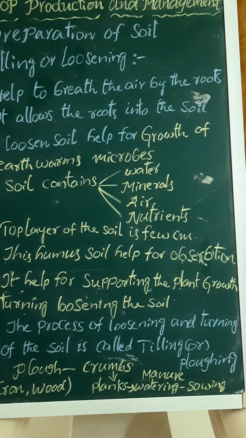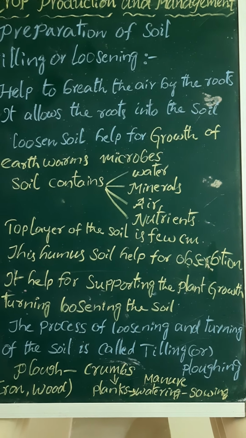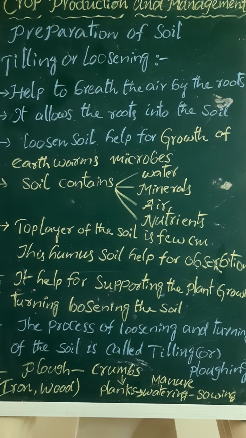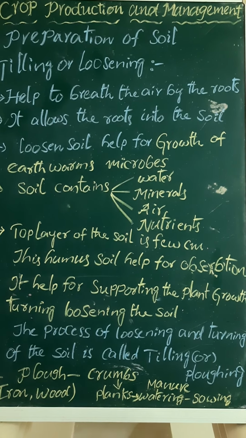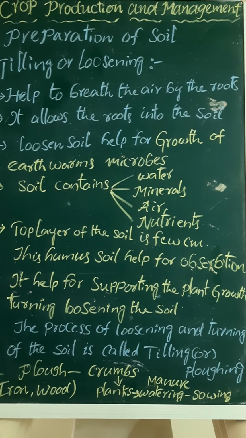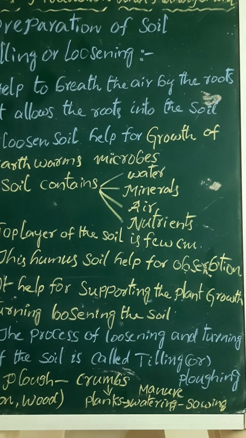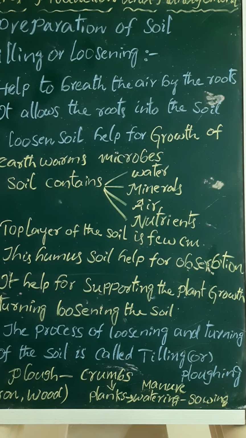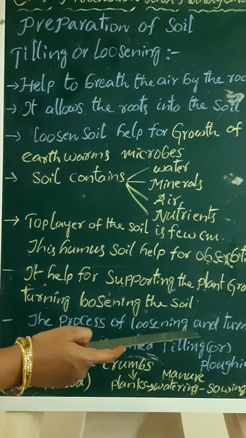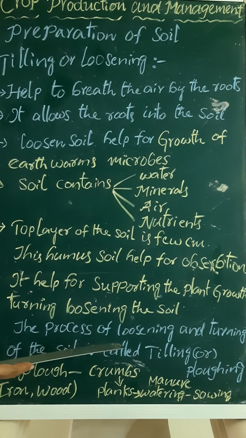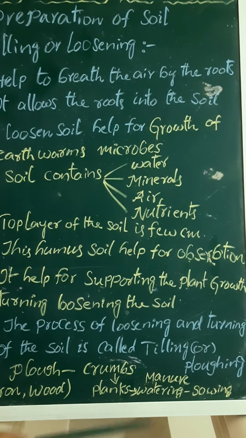Now, by all this, we can define tilling. The process of loosening and turning of the soil is called tilling or plowing. Is it clear? The process of loosening and turning of the soil is called tilling or plowing.